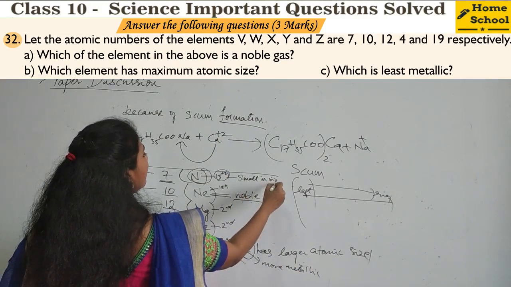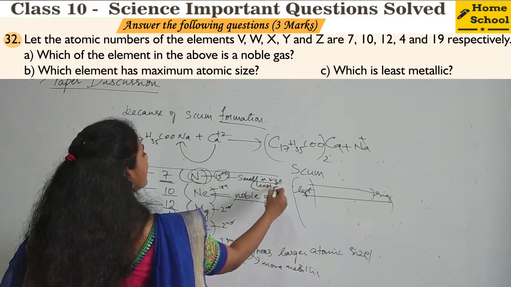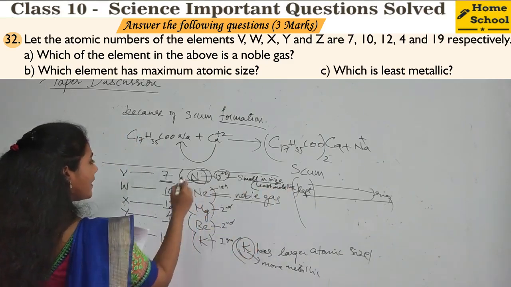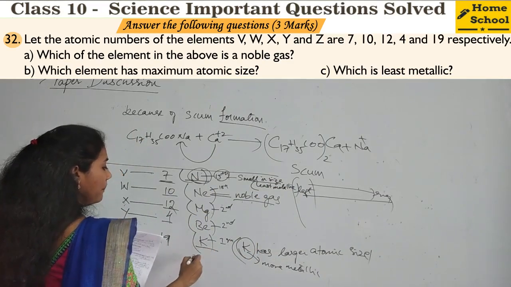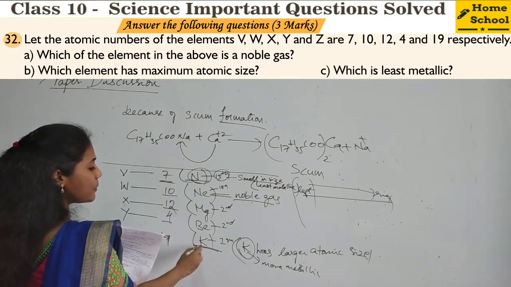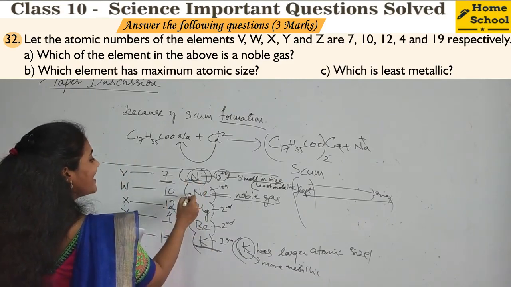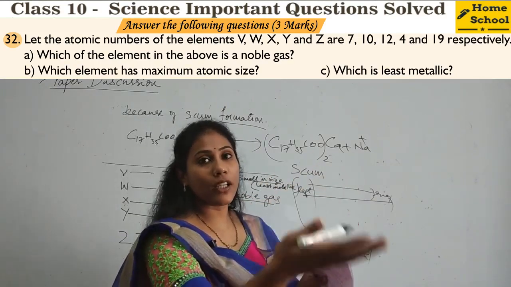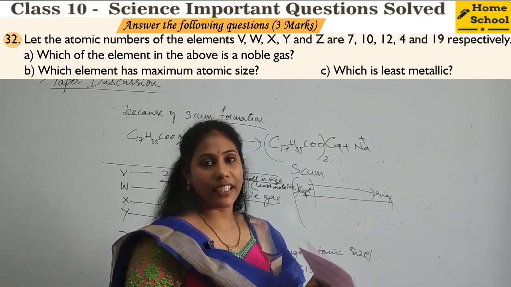So least metallic is nitrogen. More metallic is potassium, large in size. Least in size is nitrogen, not neon. Noble gases we don't include when talking about properties like atomic size, electronegativity and all.